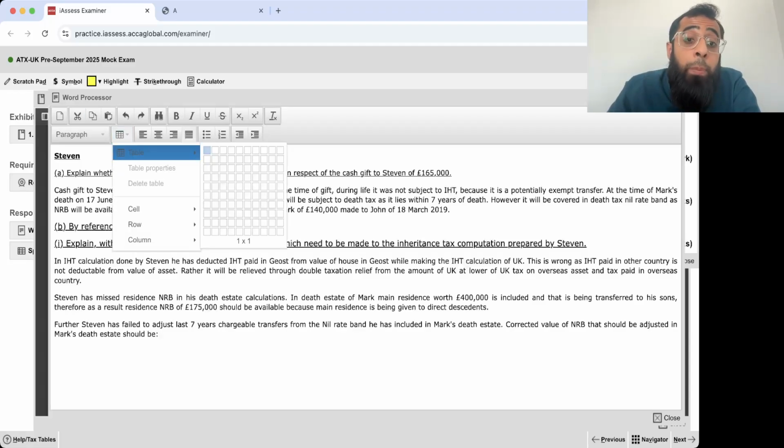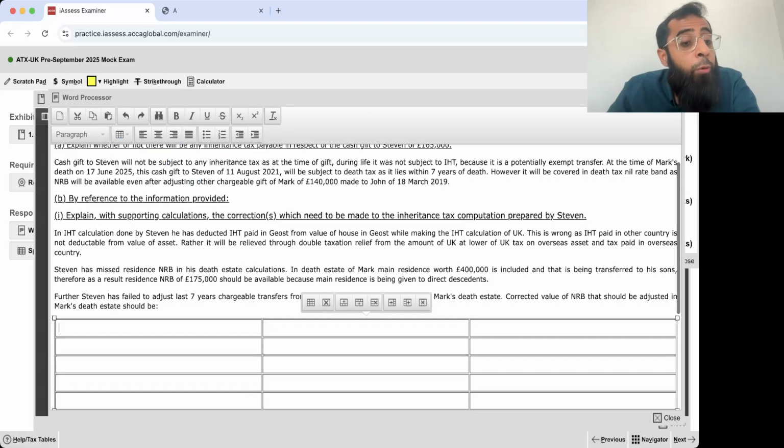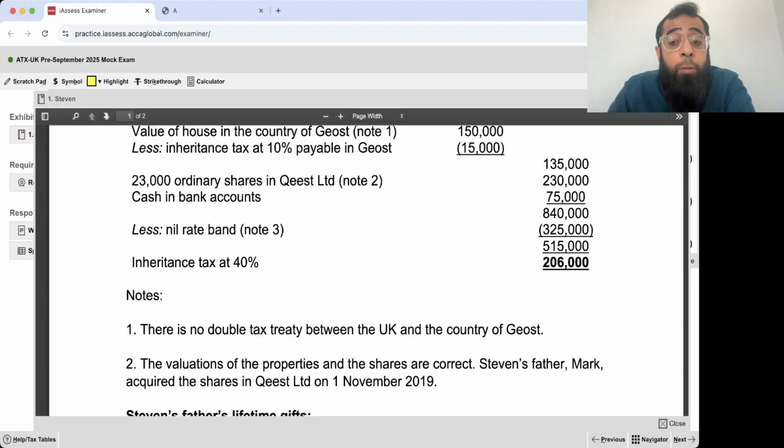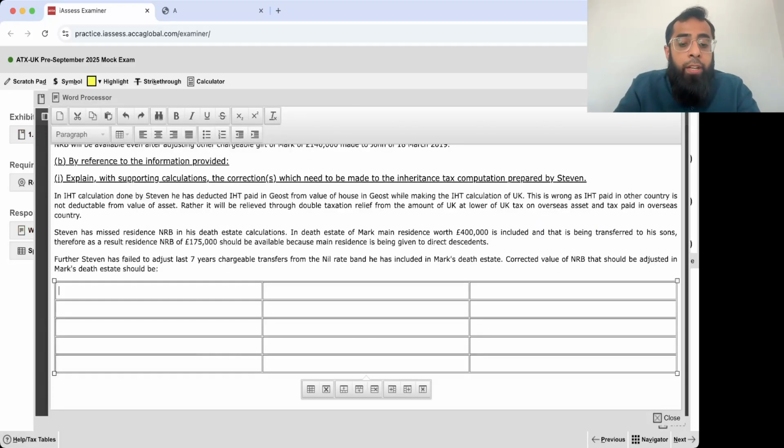You can completely solve that. I am not calculating the IHT on the death estate, however, I am correcting this nil rate band, that is, what value should come here. Okay, the nil rate band, or you can say the death year nil rate band, was 325,000.